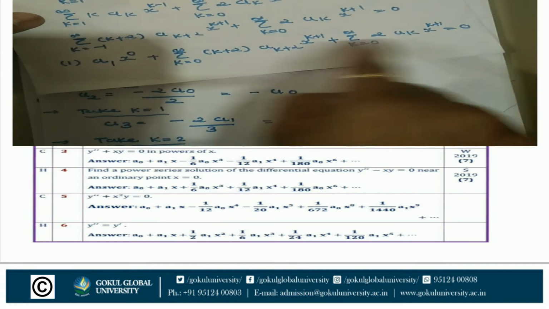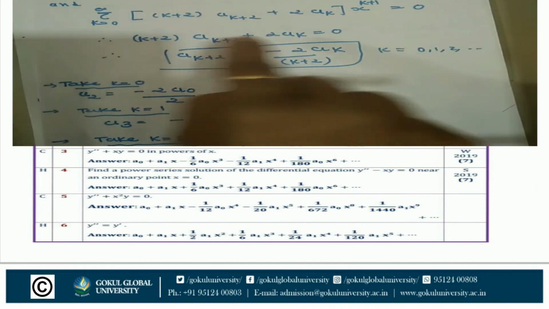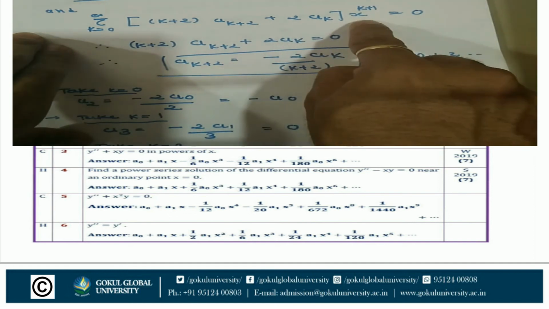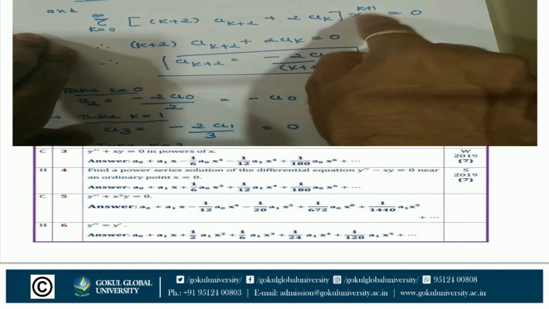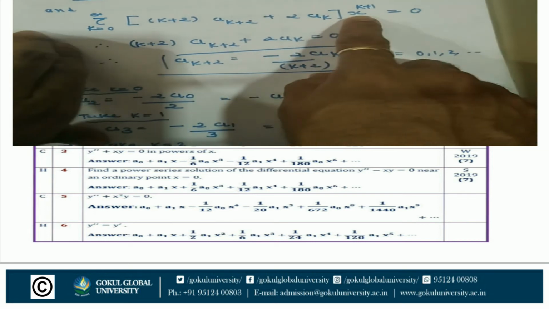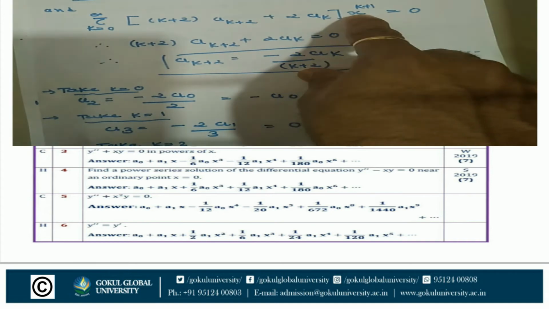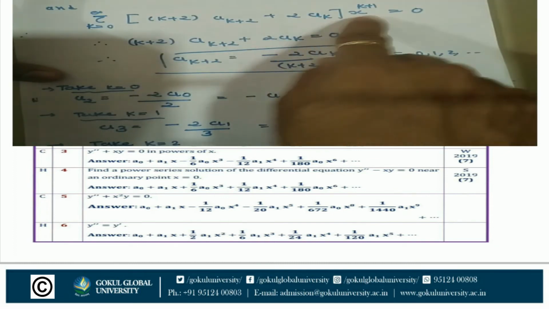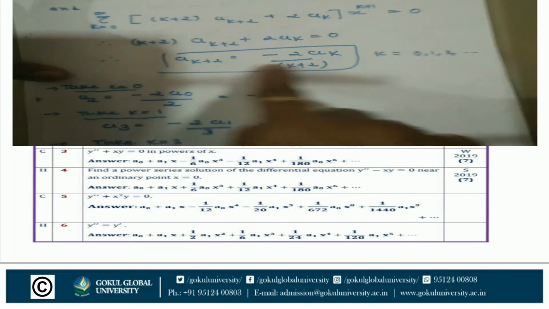In these two steps, take sigma k is equal to 0 to infinity, with x raised to k plus 1 common. That means for k is equal to 0, the x raised to 1 power; put k is equal to 1, the x square. The x square coefficient value is not 0. That means (k plus 2) a(k plus 2) plus 2 ak is equal to 0. So a(k plus 2) is equal to minus 2 ak by (k plus 2).